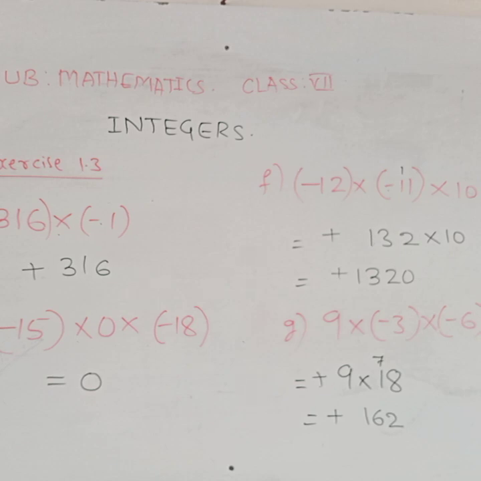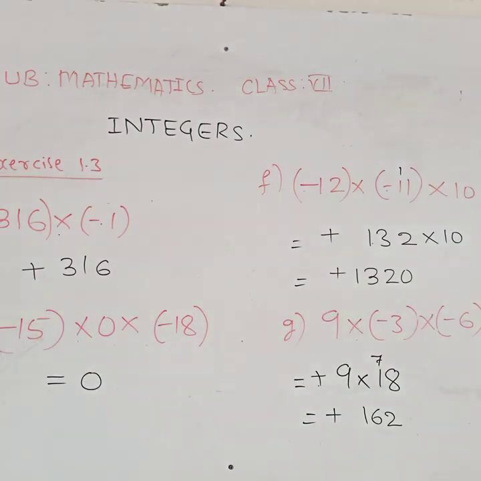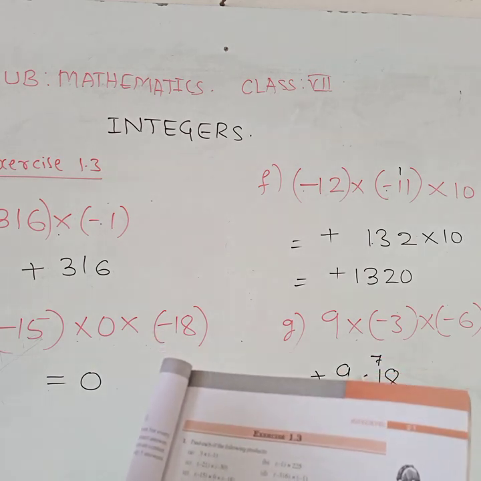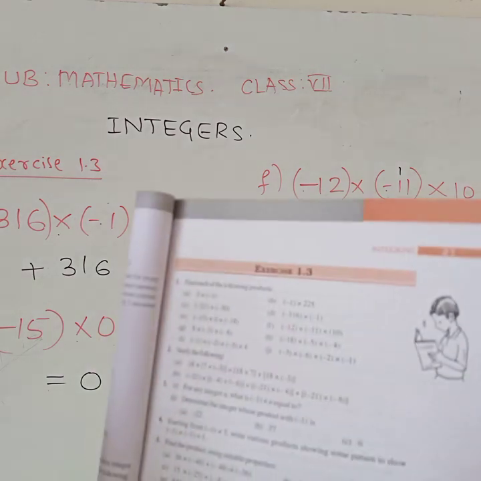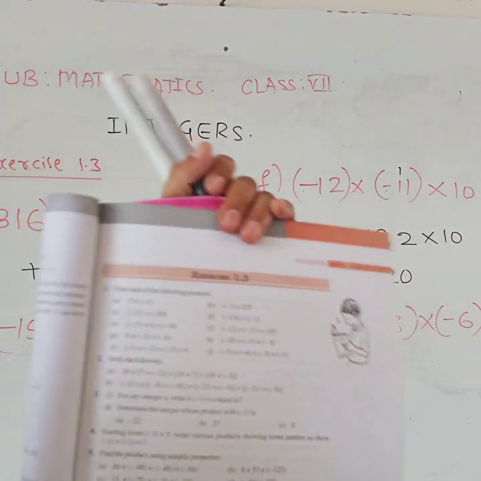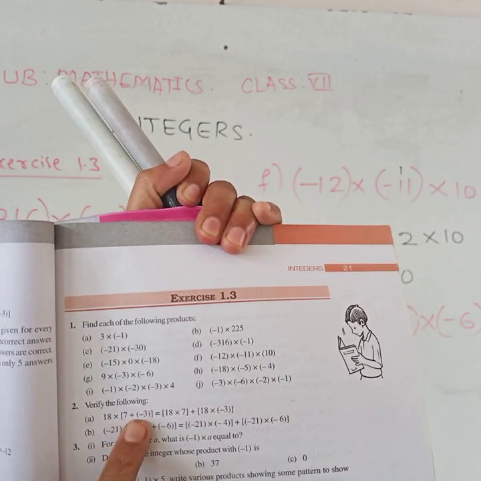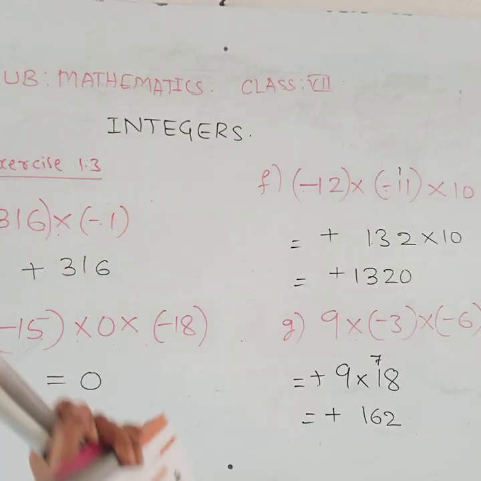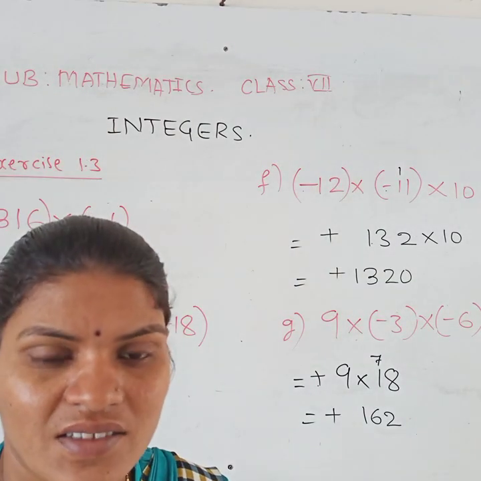Yes? Okay. So next one here, no difficult question, everything is easy. So shall we go for the second main? Verify the following: 18 into 7 plus of minus 3 is equal to 18 into 7 plus 18 into minus 3. Which property is it?